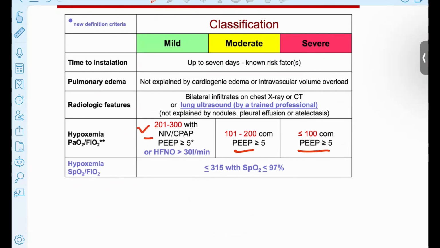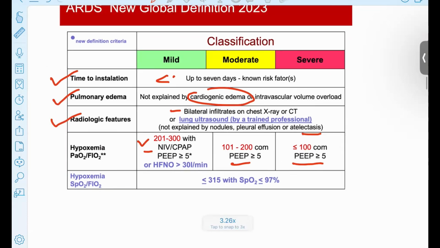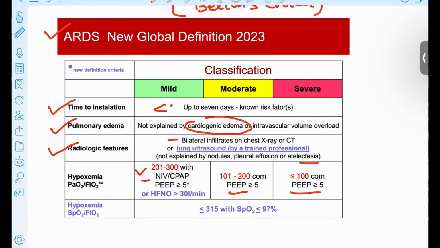And what is the other criteria? Radiological features. The patient should be having the bilateral infiltrates, and that should not be explained by the pleural effusion or the atelectasis. This patient should be ruled out of the cardiac cause. The pulmonary edema that the patient is having is not due to the cardiogenic. That should be maintained. And the symptoms should be less than 7 days only. These are all the criteria that should be fulfilled in the Berlin's criteria. All right, you are going to follow the protocol.